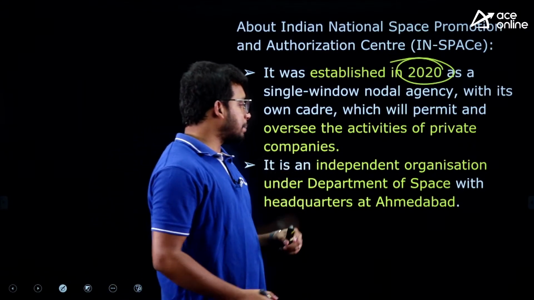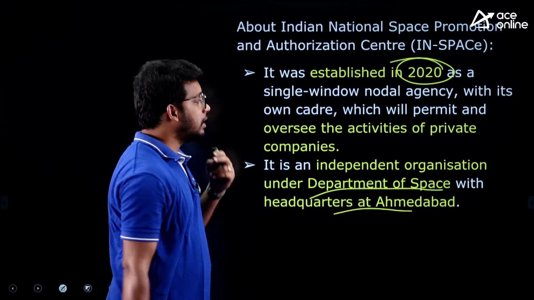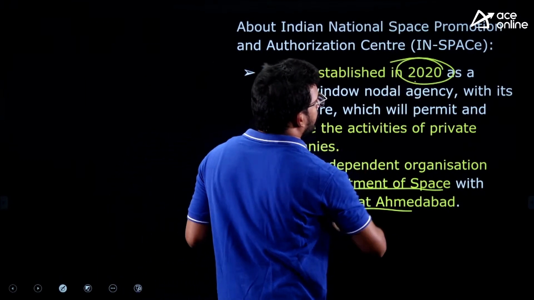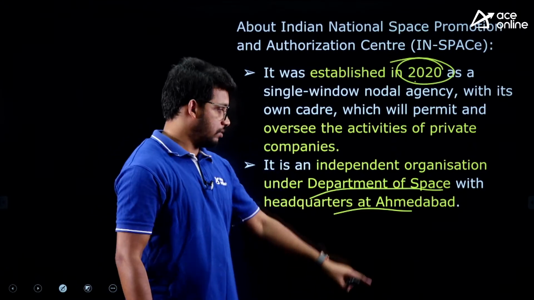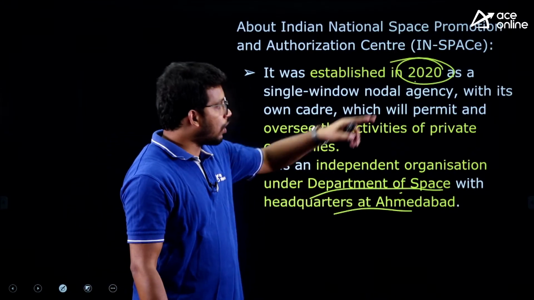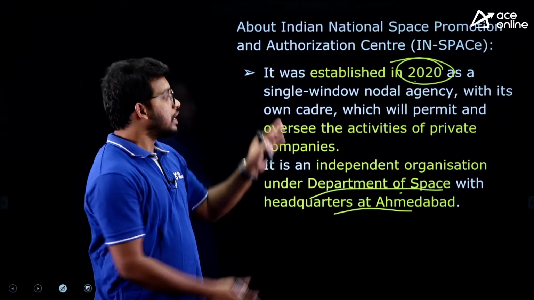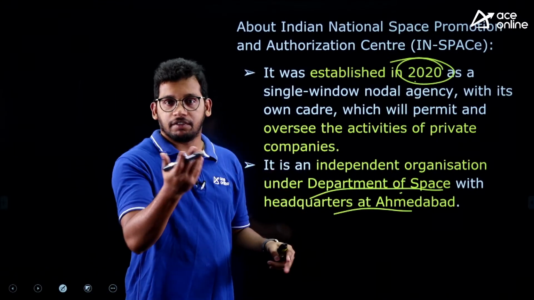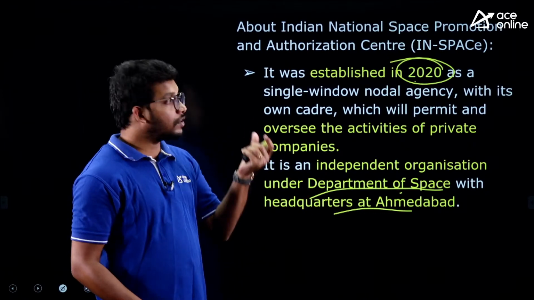But it was kept under the Department of Space with headquarters at Ahmedabad, right? And it was launched in 2020. And what is the objective? That is the most important for us. You know the facts: headquarters, under which department, that it is an independent authority, and when it was launched, it is 2020. So these are facts, which I was talking about, the revision of current affairs. And the concept is, what is the role of IN-SPACe?